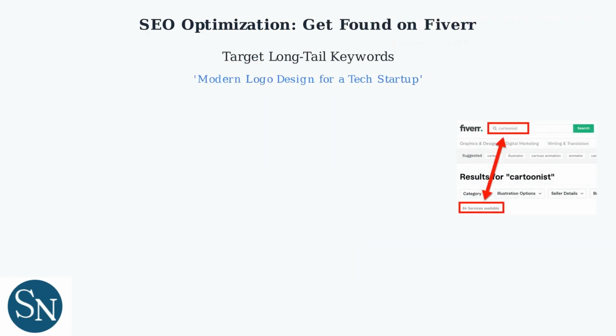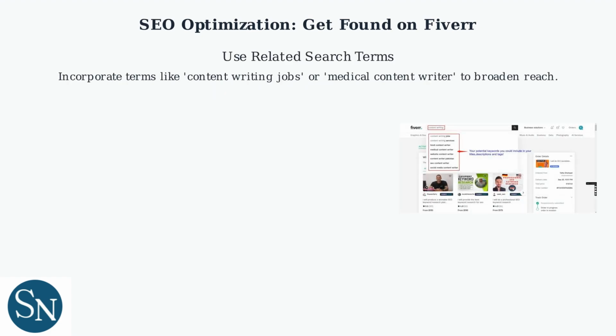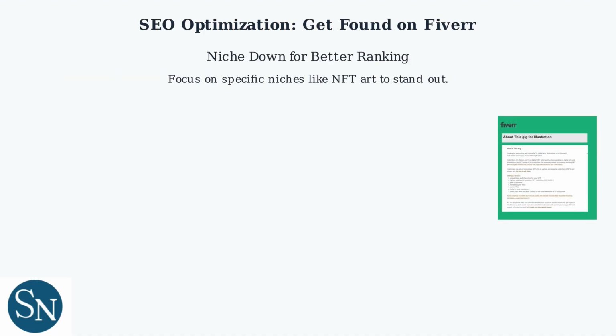Target long-tail keywords for specific niches to improve search ranking. These are longer, more specific phrases like modern logo design for a tech startup that attract qualified buyers. Fiverr suggests related terms during searches. Use these in your gigs to appear in more results, such as content writing jobs or social media content writer. Niche down to specific areas, such as creating NFTs or eco-friendly designs. This reduces competition and improves your gig's visibility.